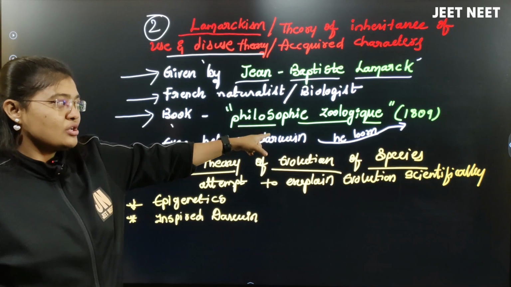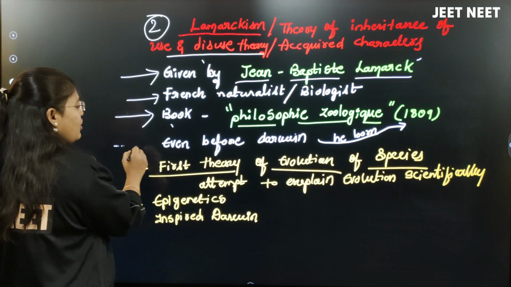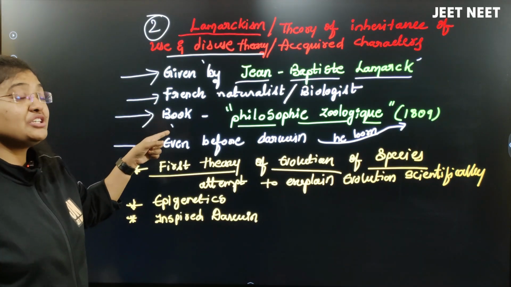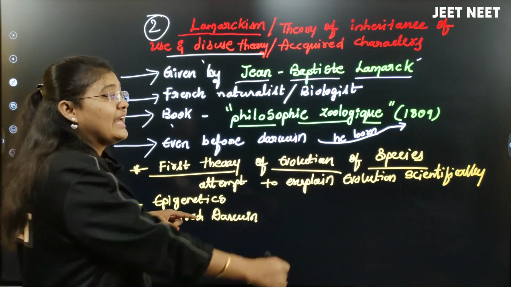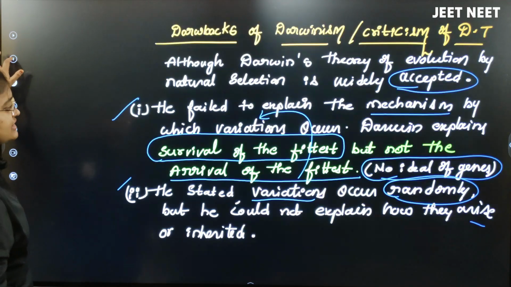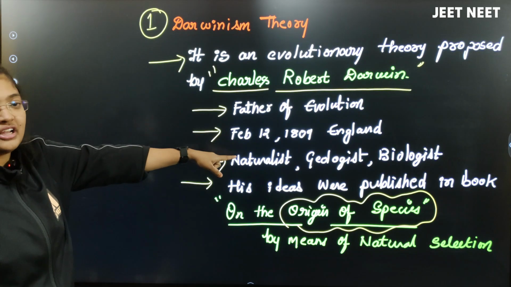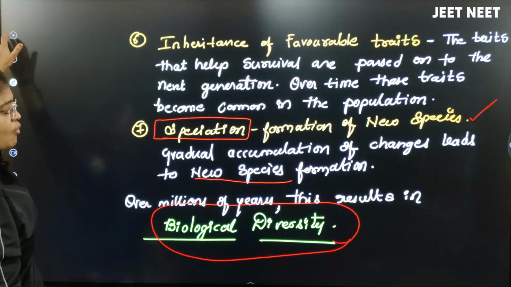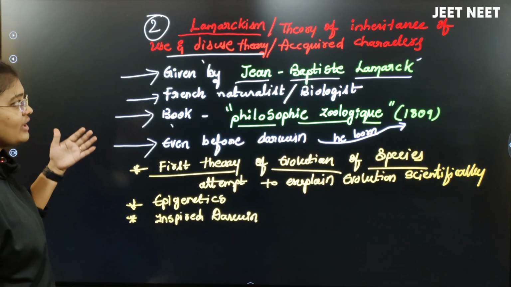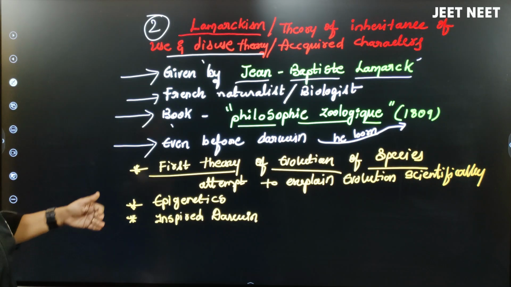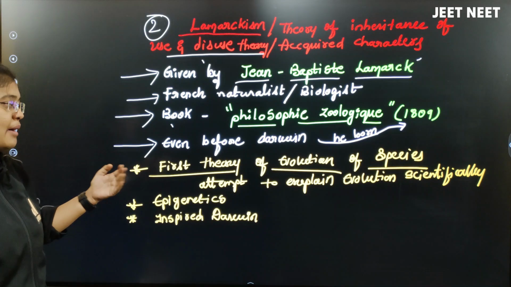He wrote the book called Philosophie Zoologique in the year 1809. Even before Darwin, this Lamarckism theory was given by Jean-Baptiste Lamarck. Darwin was born in 1809, if I am not wrong. When Darwin was born, Lamarck gave this theory called Lamarckism, and he wrote the book called Philosophie Zoologique. In that book he wrote this theory called Lamarckism, right?